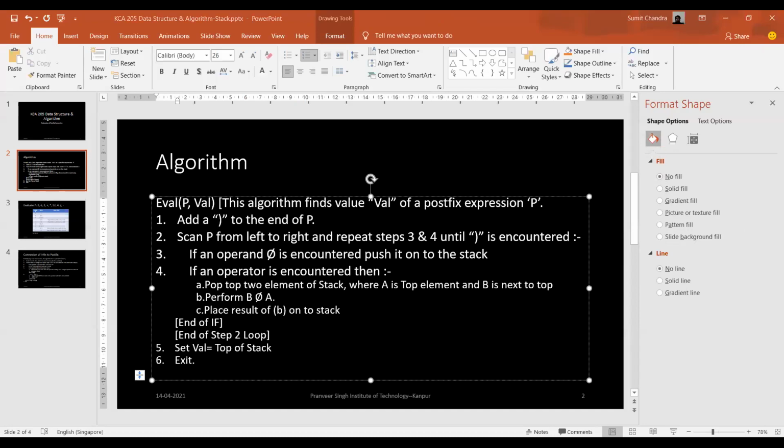Let's do it side by side here. Add a right parenthesis to the end of P. Read it carefully, then scan P from left to right and repeat steps 3 and 4 until you encounter the right parenthesis. If you get an operand, it will be pushed on the stack. If you get an operator, you will pop two elements from the stack, perform the operation between the two elements, and push the result again onto the stack, and you will set the value to the top of the stack. This is the simple algorithm.